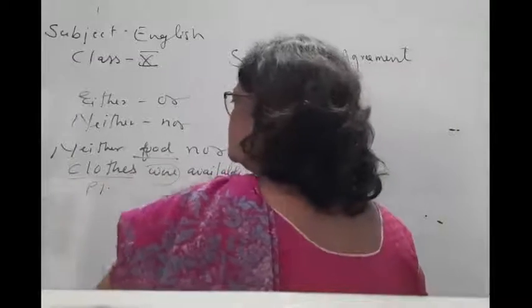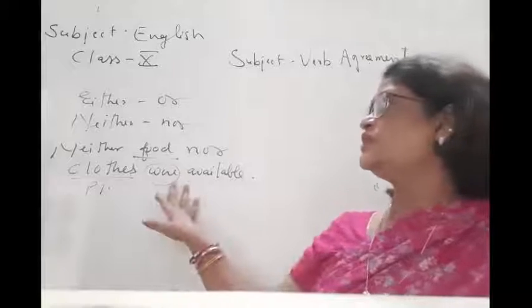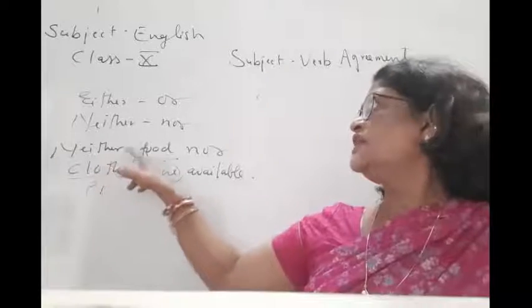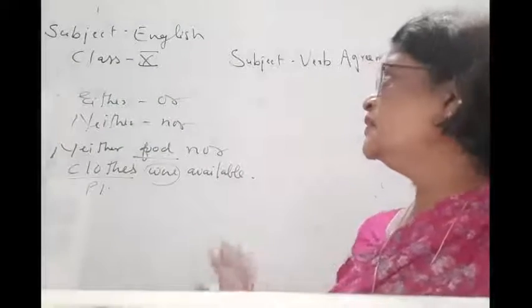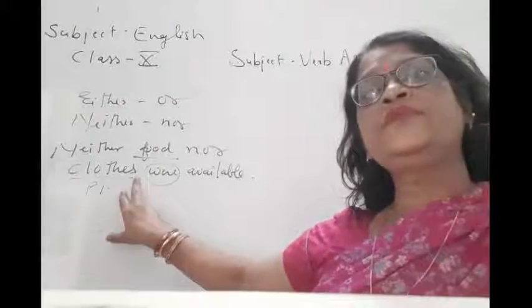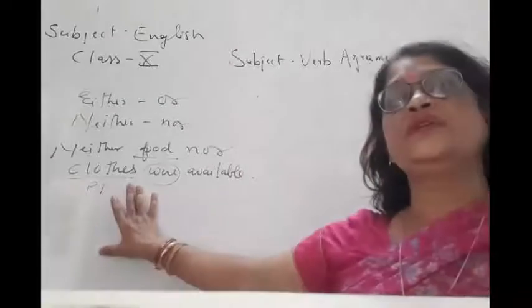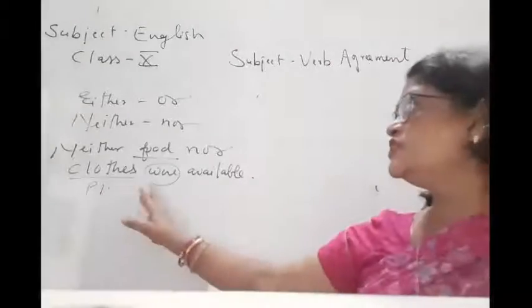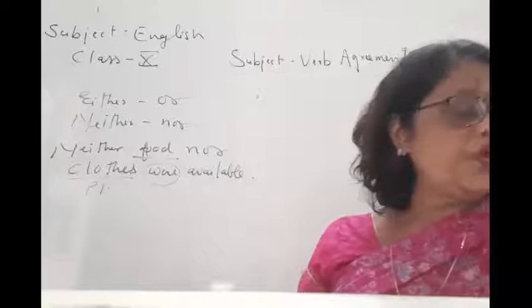So here we are using a plural verb. Why? Because it is connected by neither nor. The later subject is clothes, it is plural. So that's why we are using a plural verb.